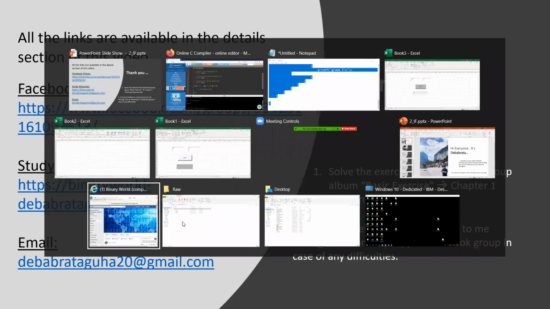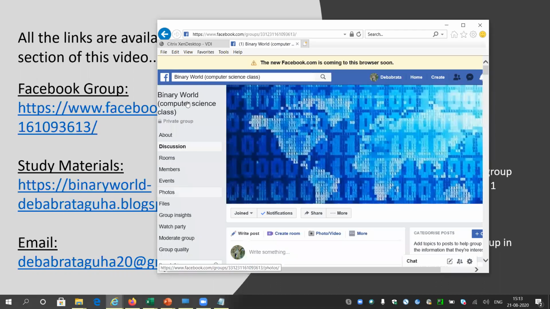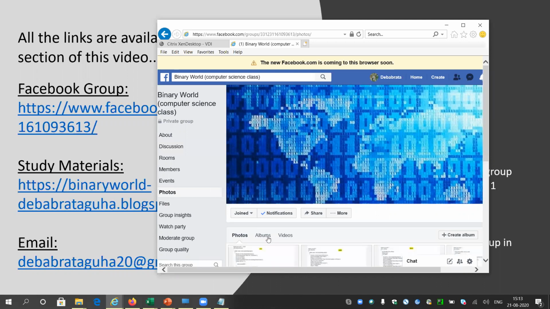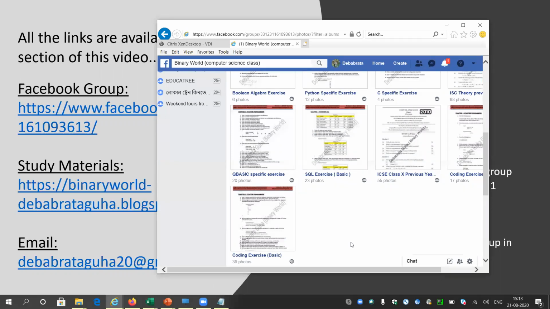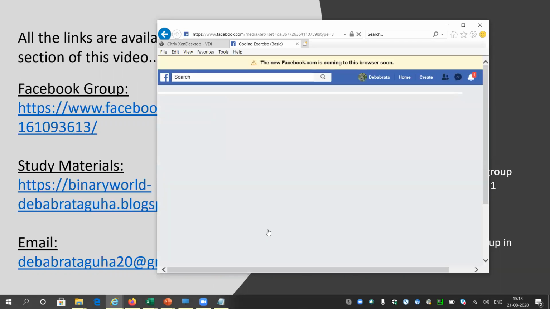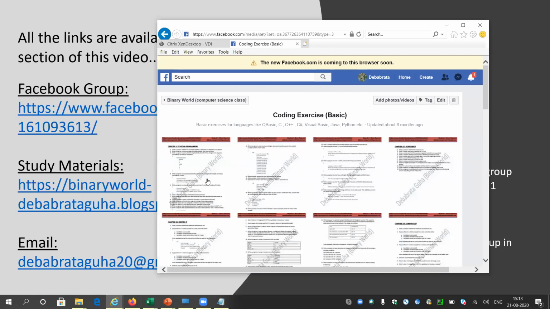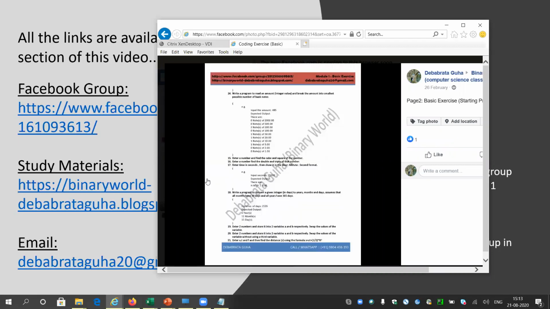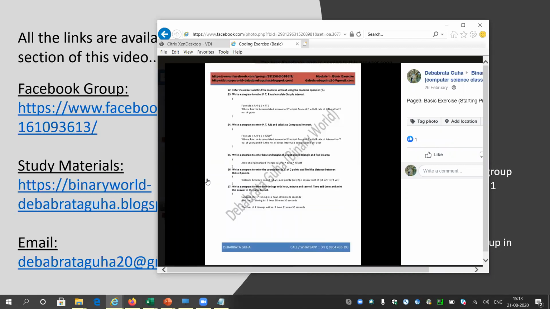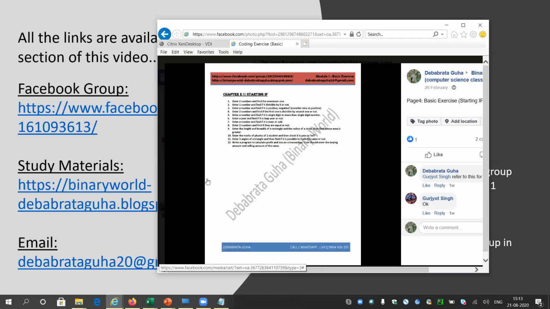the exercise once, then it will be done. Our group is Binary World. If you go to the photos section, you will find some albums. In the album section, there is an album called coding exercise. If you go inside that coding exercise page and open the first page, it is starting programming. That was a part of the last chapter that we have covered, basically chapter number 1. Now you can start from here, with chapter number 2.